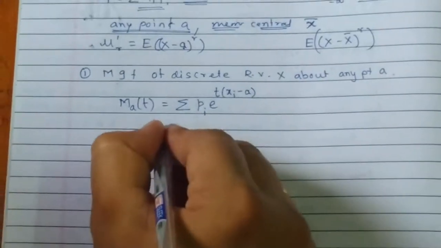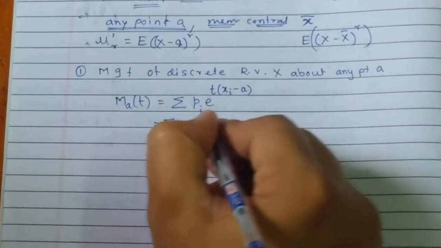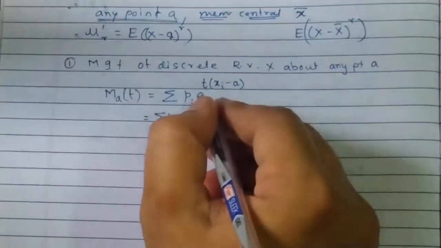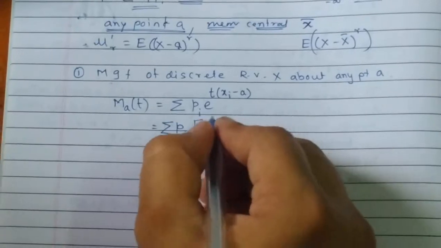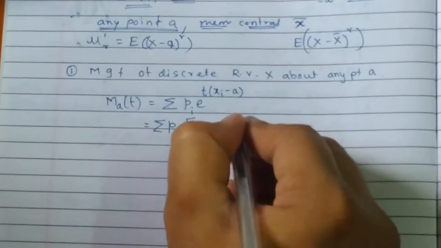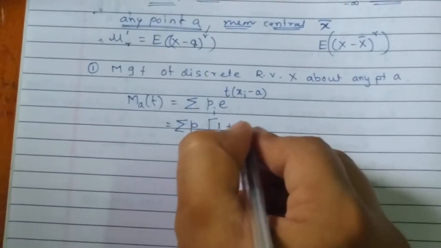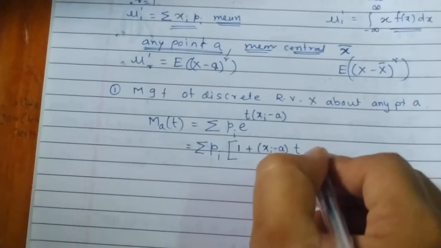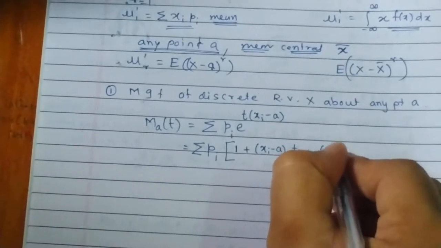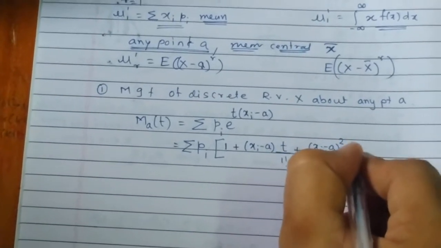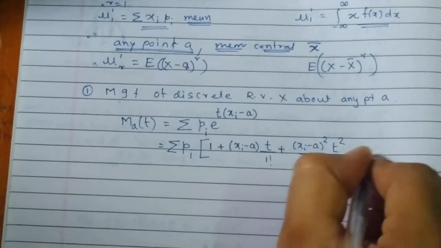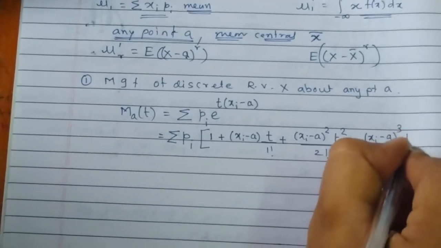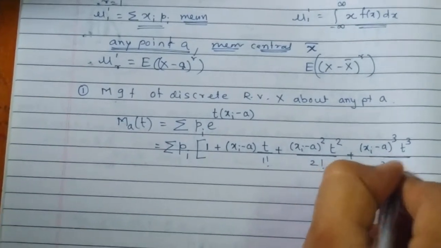Now we can write this as summation pi into the bracket. We would like to expand e raised to t into (x minus a) in powers of t, using the power series of the exponential function: 1 plus (xi minus a) into t upon 1 factorial, plus (xi minus a) square into t square upon 2 factorial, plus (xi minus a) cube into t cube upon 3 factorial, and so on.